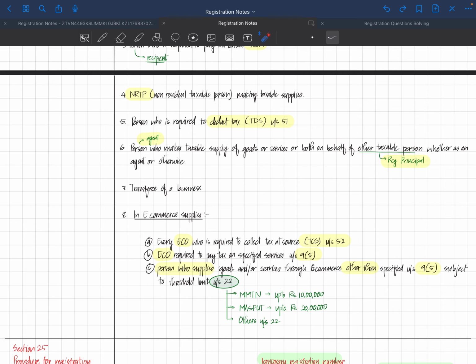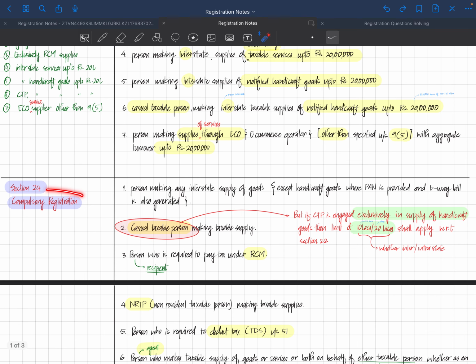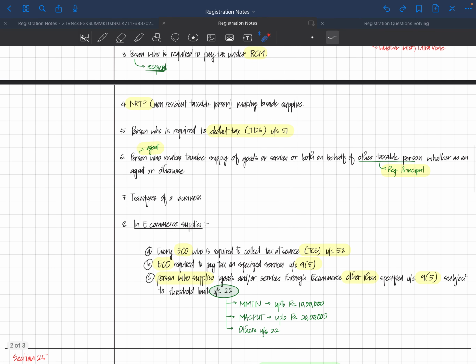It does not talk about an unregistered principal, but if the principal is registered, whether as an agent or otherwise, if he works on behalf of a registered principal, where we say other taxable person, you can refer to it as registered principal also. You can write registered principal, then the person should get compulsorily registered.